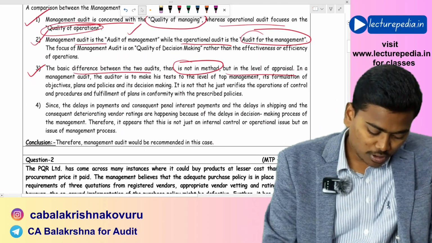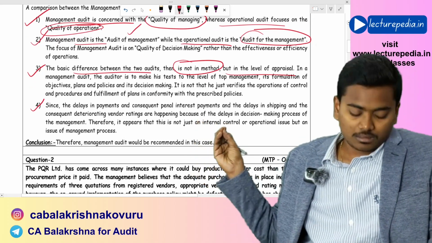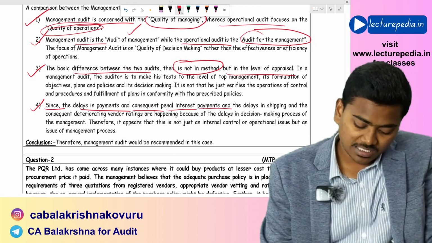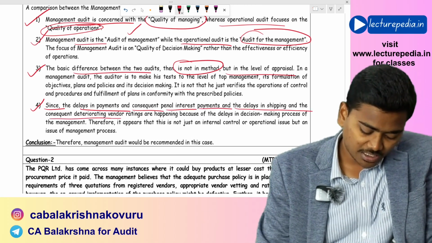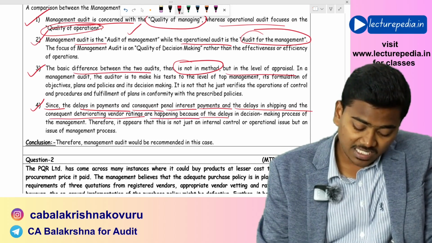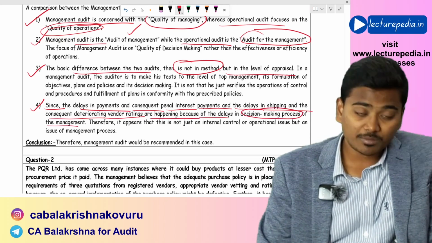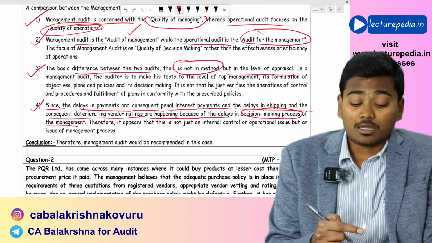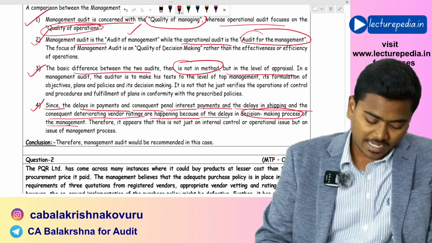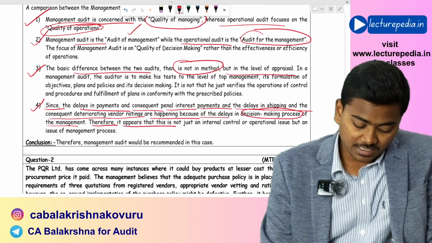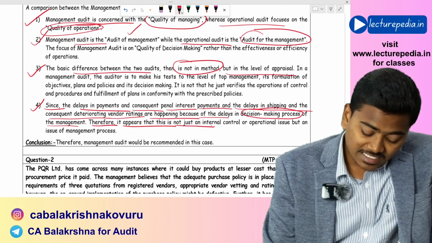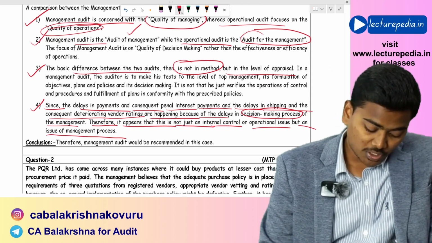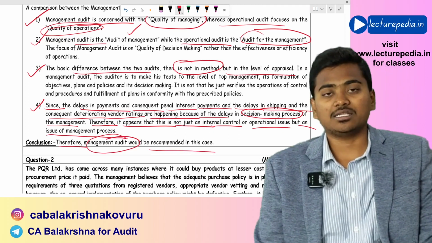Let us see the conclusion given in the answer. Since the delays in payments and consequent penal interest payments, and delays in shipping and the consequent deteriorating vendor ratings are happening because of delays in the decision making process of the management, there is no problem in the operations, but there is a problem in the decision making of the management. Therefore it appears that this is not just an internal control or operational issue, but an issue of management process. So management audit would be recommended in this case.